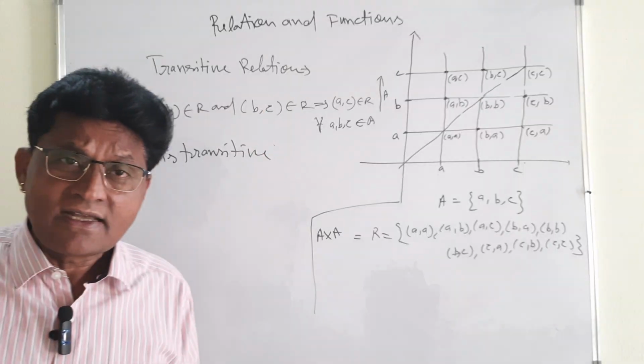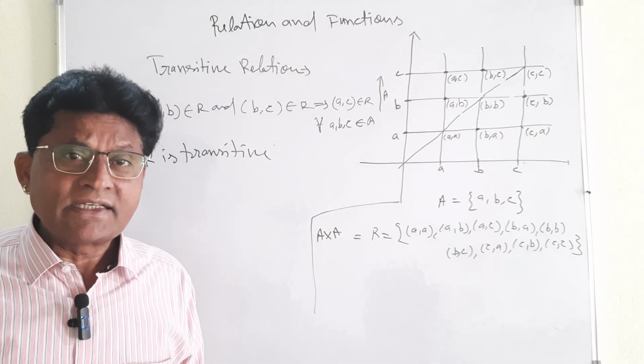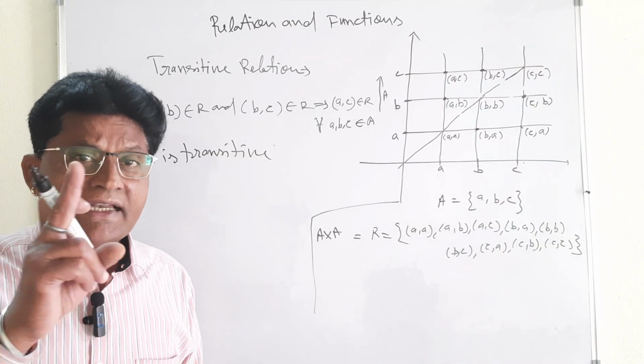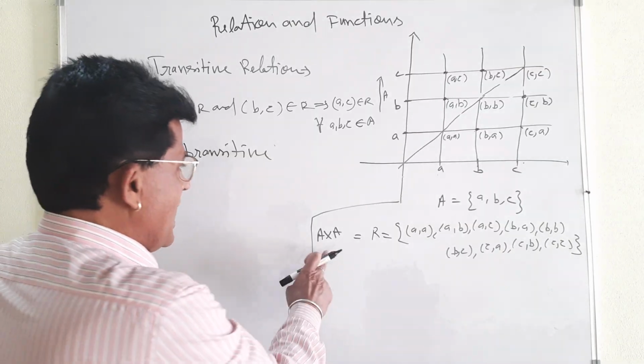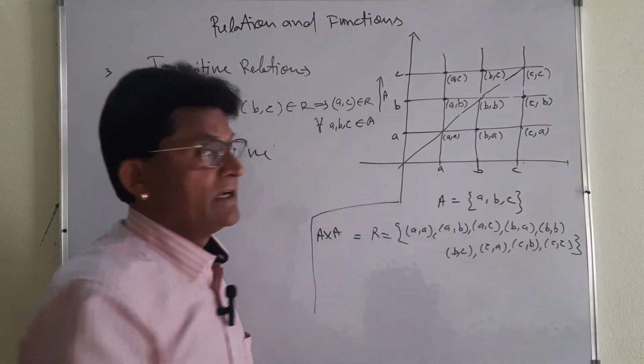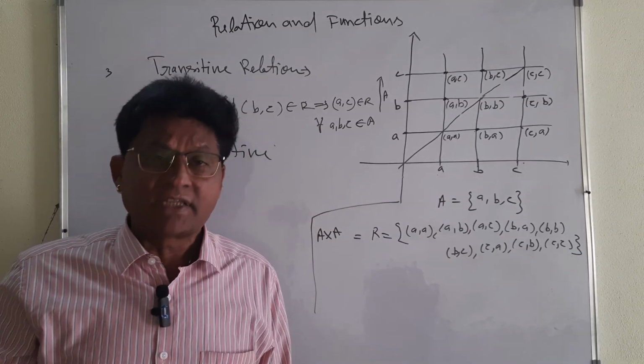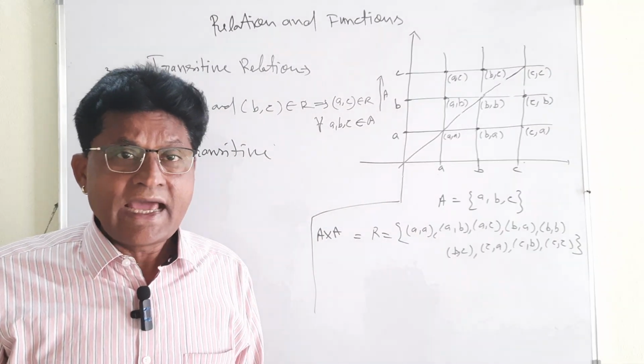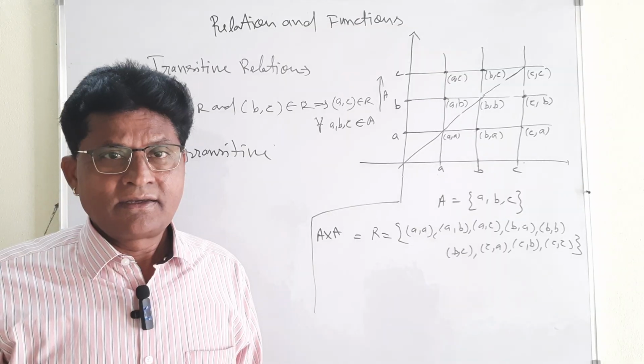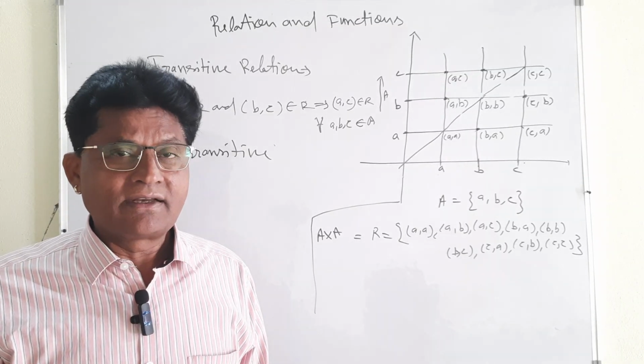If the relation is reflexive, symmetric, transitive, definitely it will be an equivalence relation. That is why R is an equivalence relation. And it is also known as the universal relation. As you have seen the universal set in class 11, in the set theory.